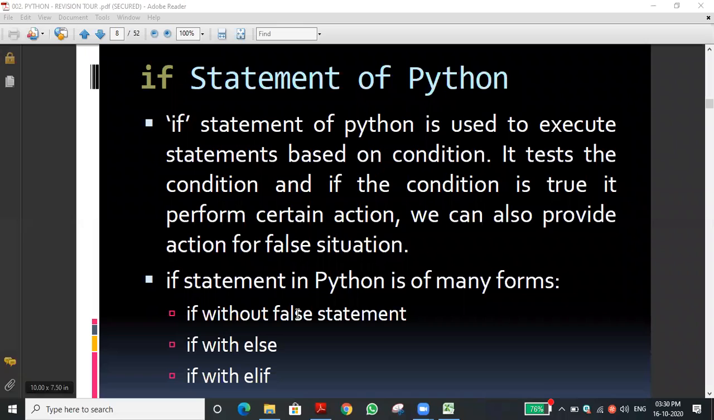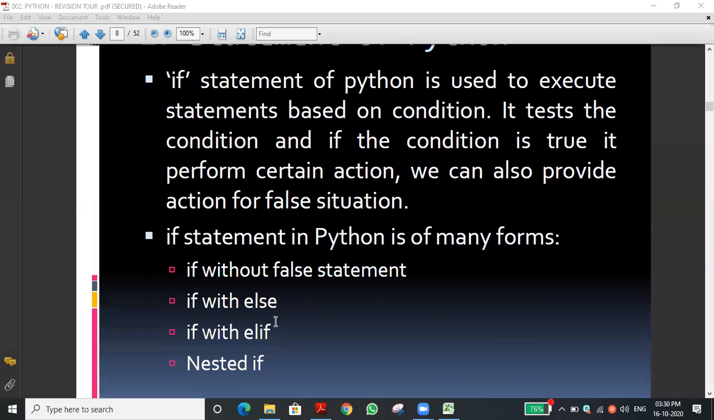The if is a conditional statement. If the condition is true, it will do one action. If the condition is false, it will do another action. Such a type of statement is called an if statement. Four types of if statements are there, and nested if is another part. If without false statement means we are giving a condition; if the condition is true, it will execute. We didn't talk about the false.